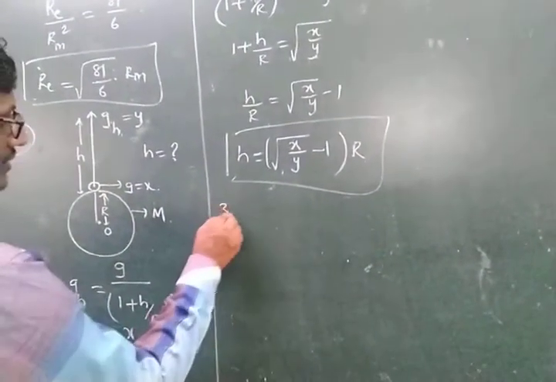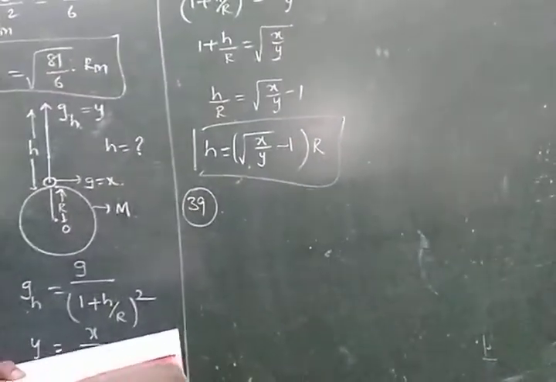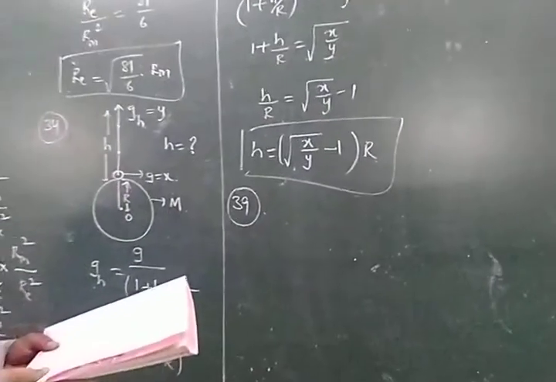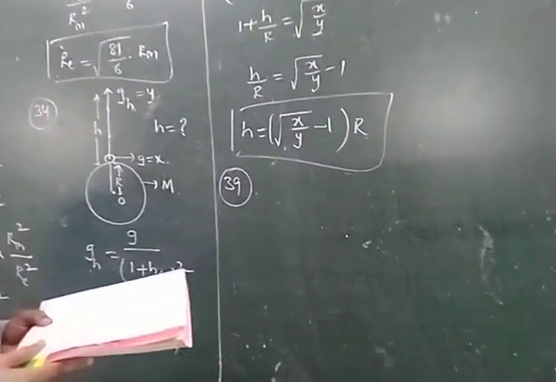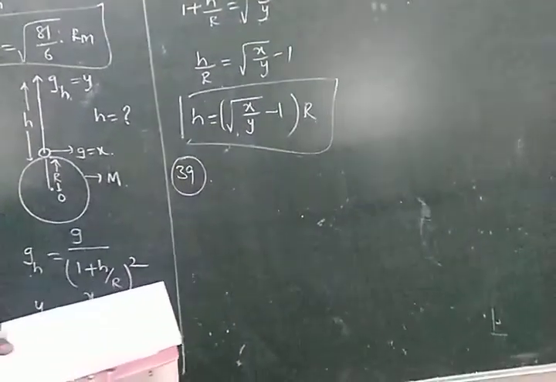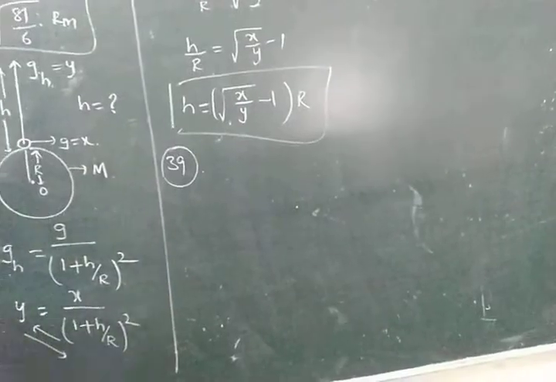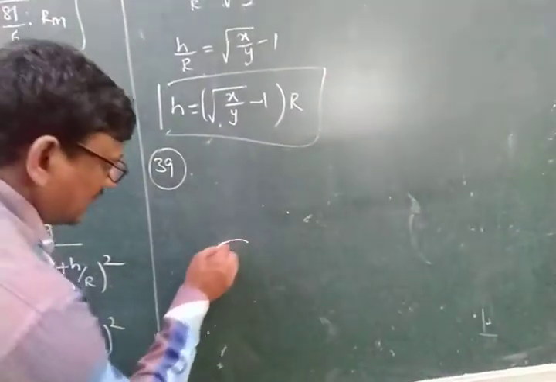Next, see question number 39. If r is the radius of the earth, find the height above the surface of the earth where the weight of a body is lost by 36% of its weight at the surface of the earth. Again, it is the same diagram.